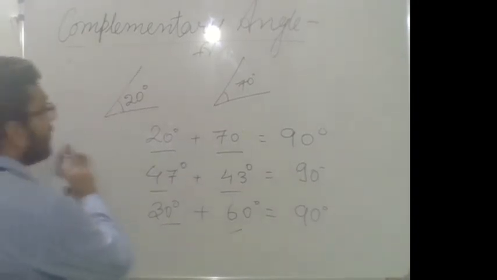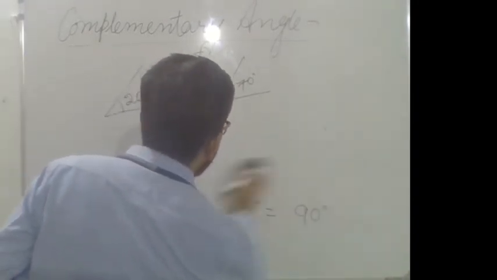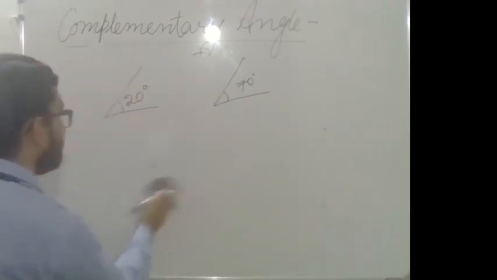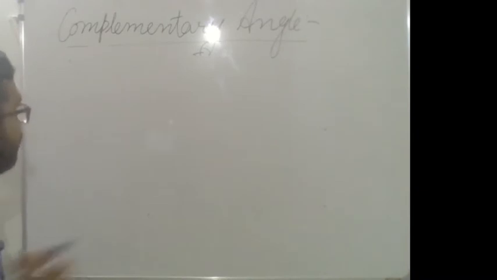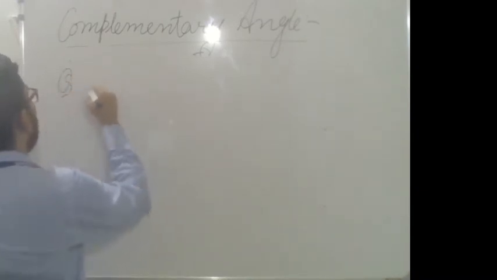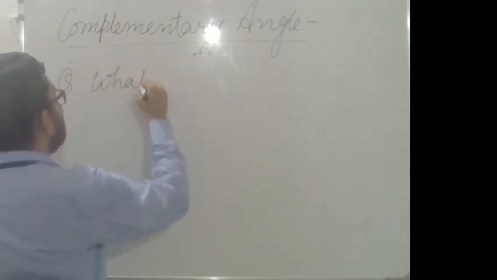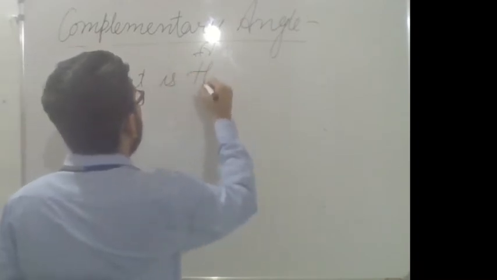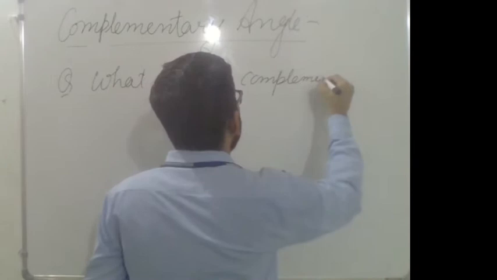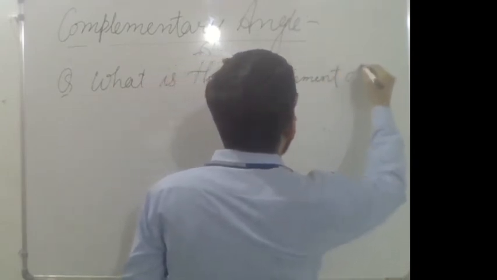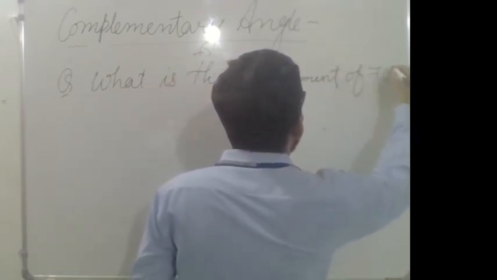The question can be asked like that: what is the complement of 70 degree?